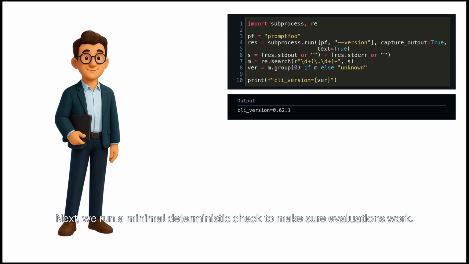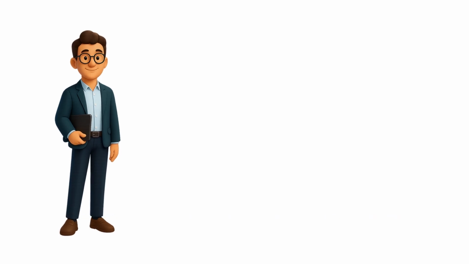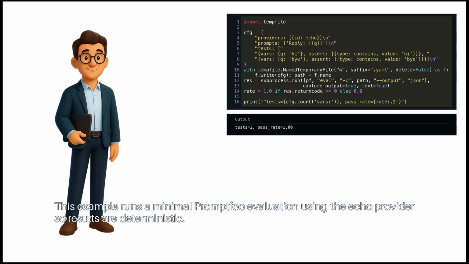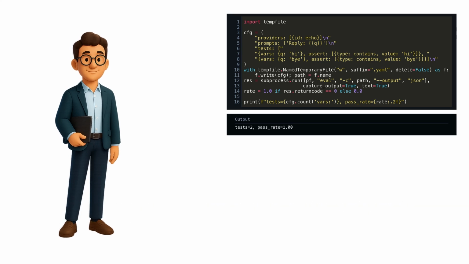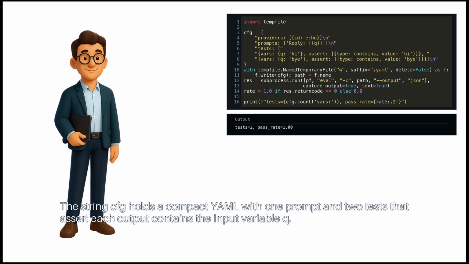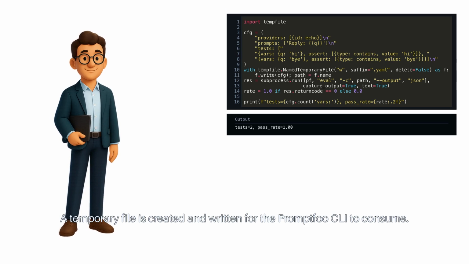Next, we run a minimal deterministic check to make sure evaluations work. This example runs a minimal Promptfoo evaluation using the echo provider, so results are deterministic. The string CFG holds a compact YAML with one prompt and two tests that assert each output contains the input variable Q. A temporary file is created and written for the Promptfoo CLI to consume.